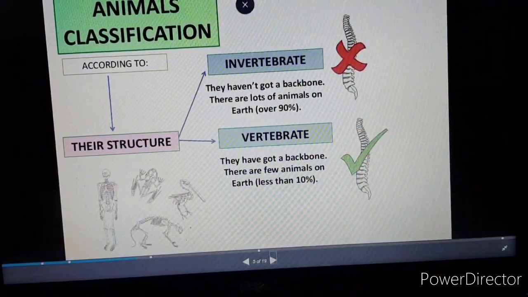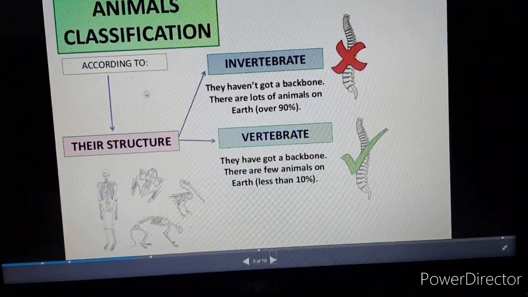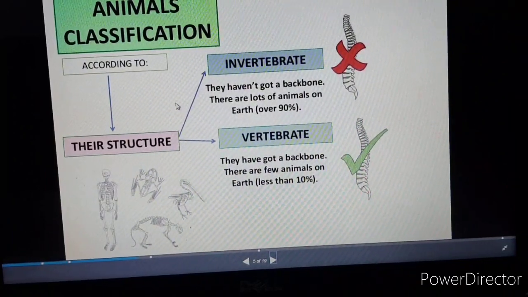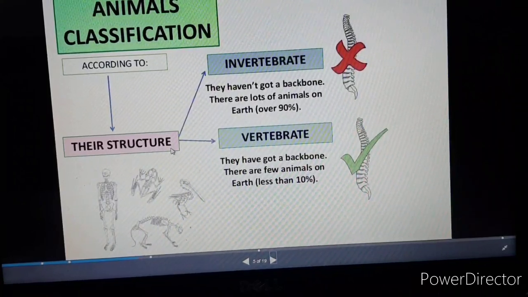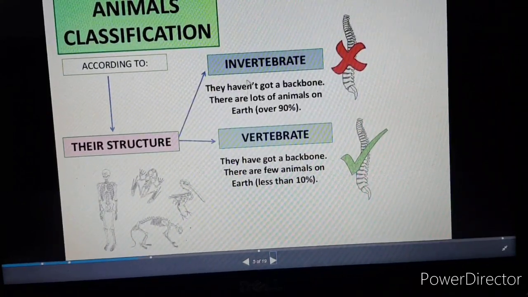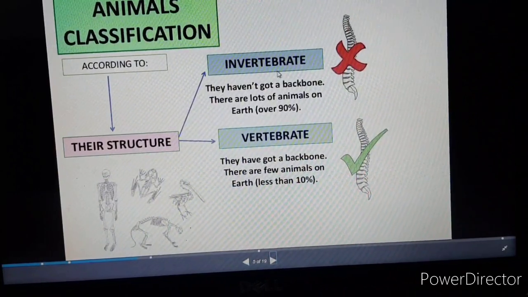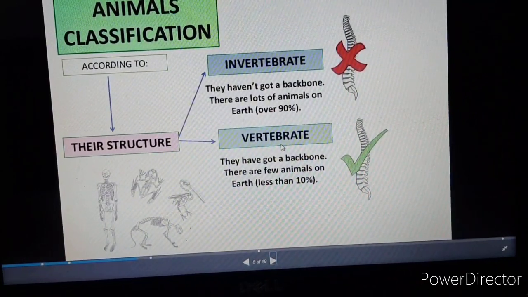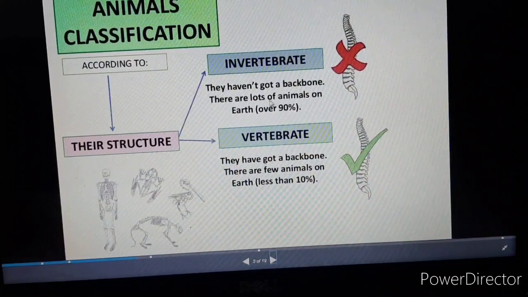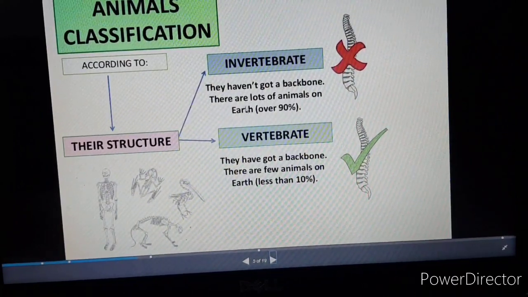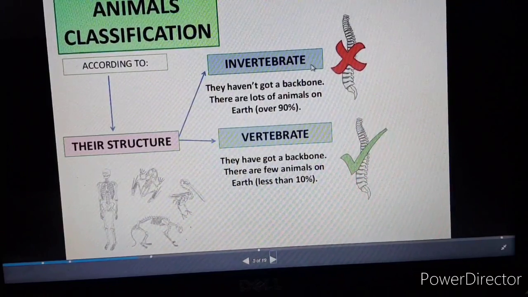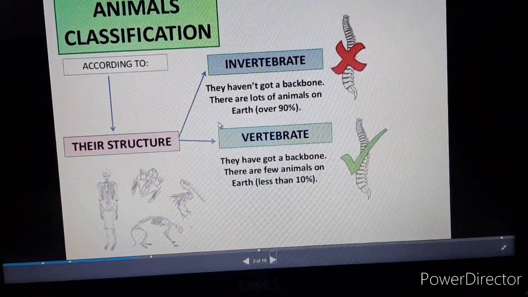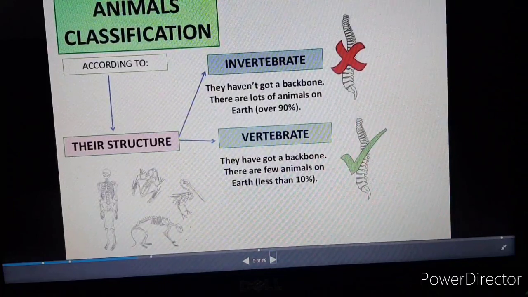So the last classification is according to the structure. We have studied that animals are classified according to their structure into two parts. They are bifurcated into two parts: invertebrates and the vertebrates. There are lots of animals on earth. According to the structure, it has been divided into two parts: invertebrates as well as vertebrates.